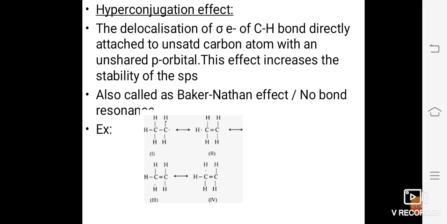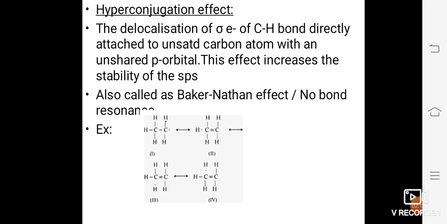Or ions will be given and we will be asked to arrange them in their increasing order, or we will be asked to distinguish or differentiate or classify them into positive inductive groups or negative inductive atoms, or positive resonance effect